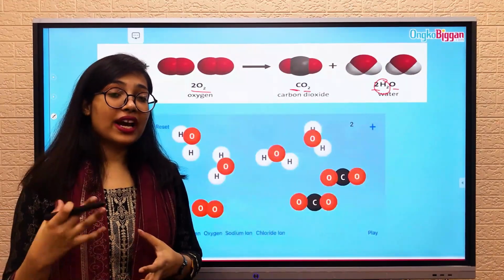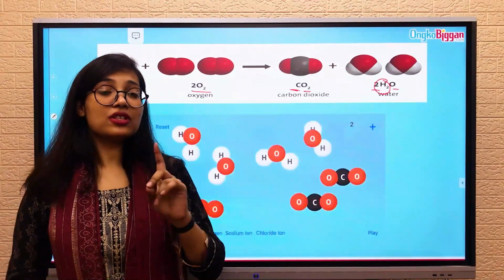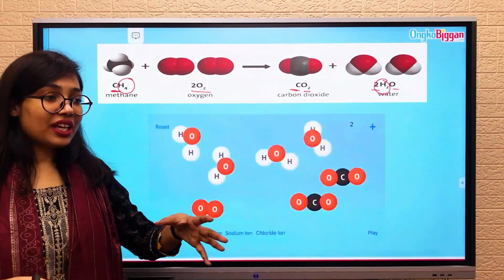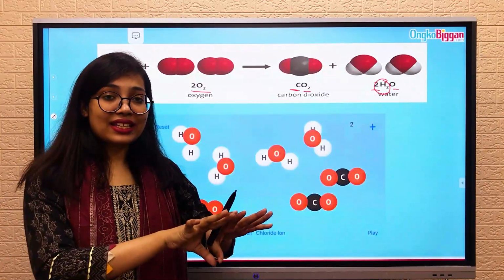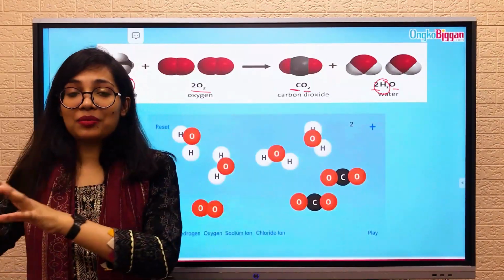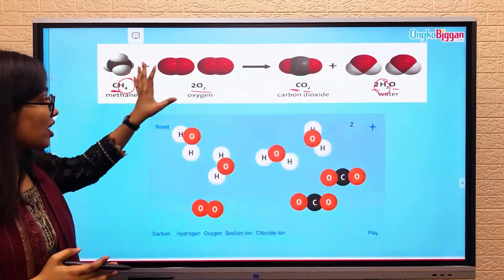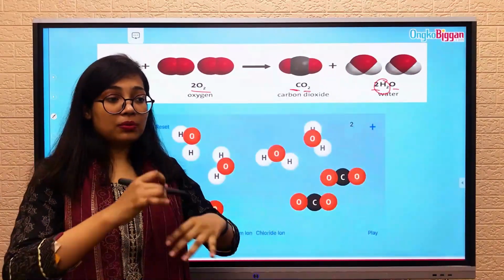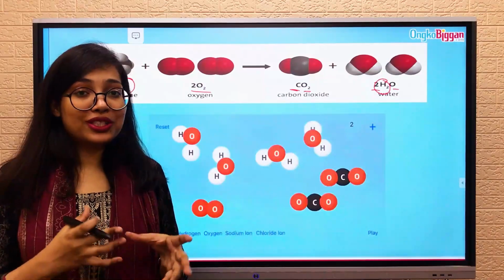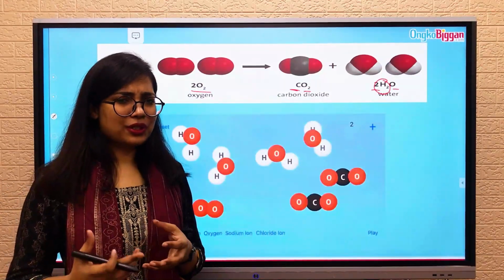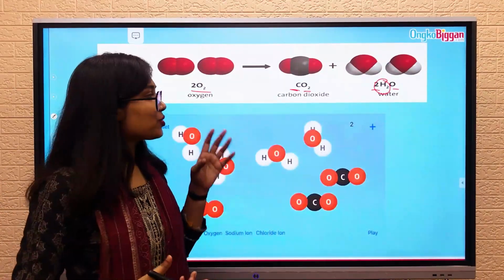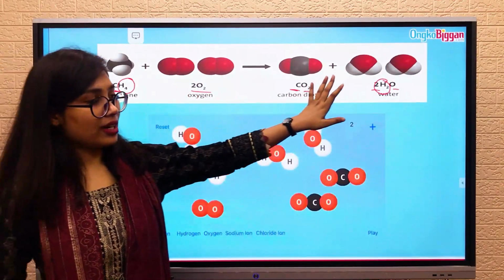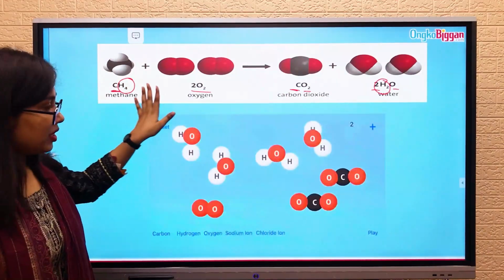So you can see that the entire amount of atoms remains the same, but the difference is that their structure changes. Before, they used to be like this, and after the reaction they become something else. So the change happens in its molecular structure. The atoms shuffle within themselves. Obviously they shuffle in a perfect order. That's why you will always get carbon dioxide and water if you do a reaction of methane and oxygen.